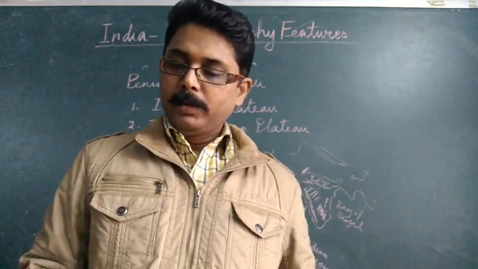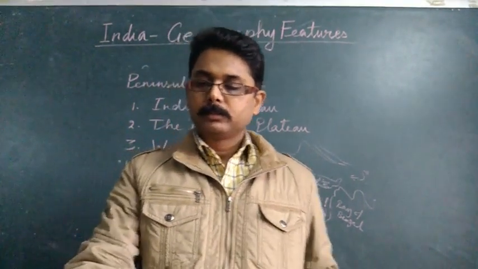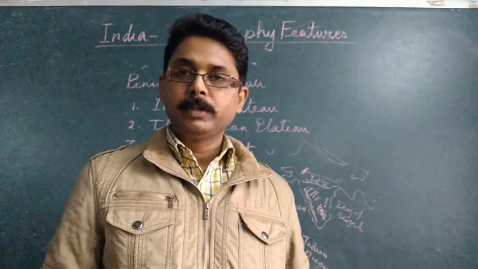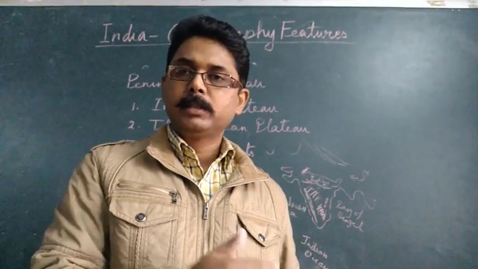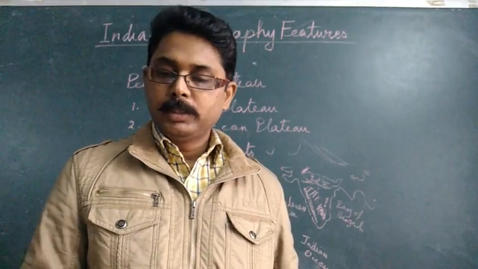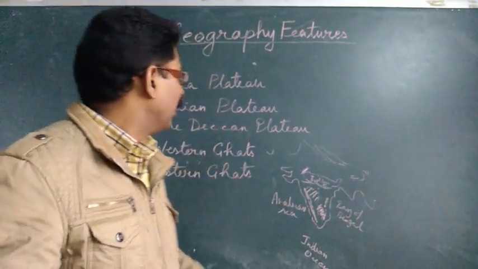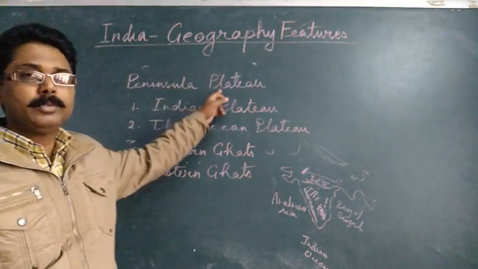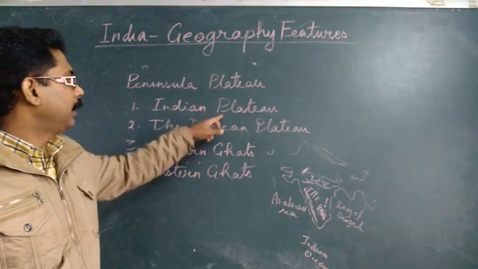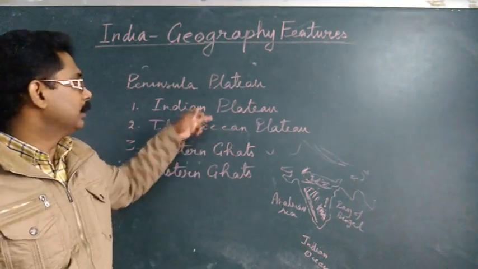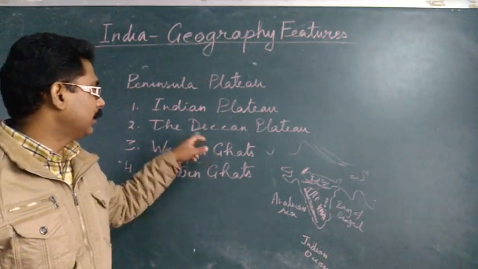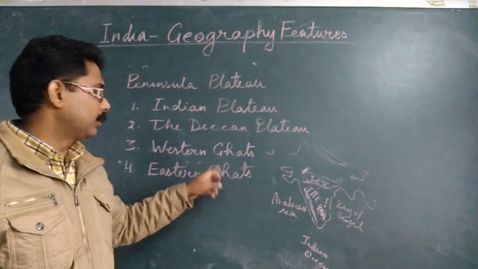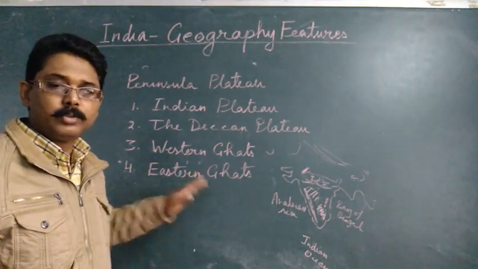Well, now this Eastern Ghat usually is found between the rivers like Godavari and Krishna river, right? And then Kaveri and Krishna river, right? So this is about the Peninsular Plateau. What we have seen today is the Peninsular Plateau. It has 4 parts: the Indian Plateau and the Deccan Plateau, I told you these are the 2 important plateaus, and the Western Ghat and Eastern Ghats, by which the Deccan Plateau is bounded, the Western Ghat from the west and Eastern Ghats from the east. So this is for today only.